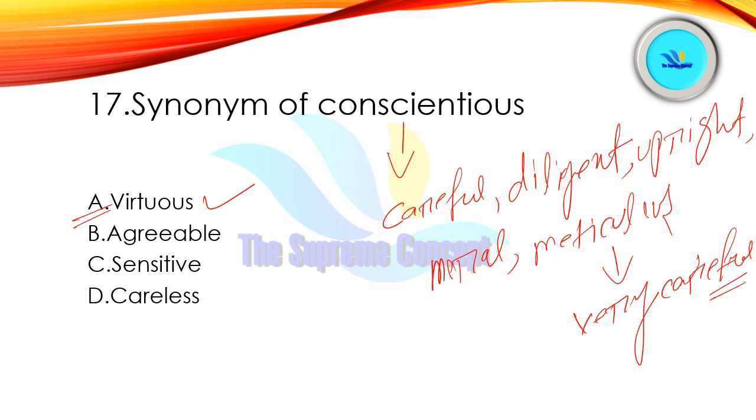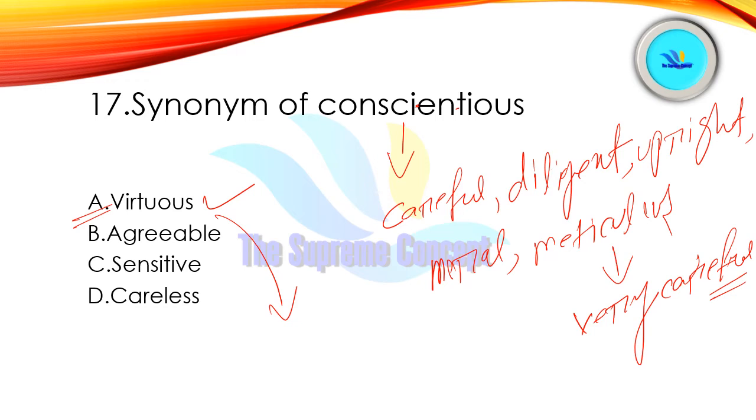Okay, so we will pronounce it as conscientious. To remember this pronunciation, we can use a hyphen here, like conci, then n, then cious, conscientious. Right, so yeah. And virtuous. So virtuous means again having good morals, or we can say behaving.